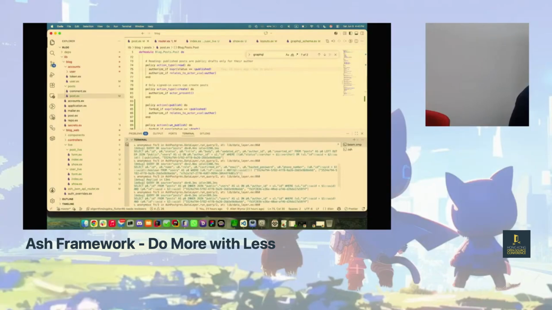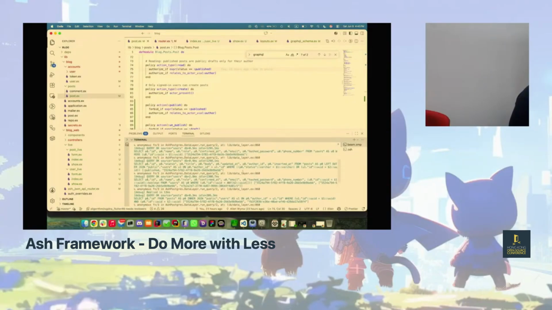Give me a second. This one. So you can see in here, it's actually modified the query to say where the status is the first one, published, or the author ID is the current actor's ID in the database. So having the policies will actually alter your database so that you don't leak information.